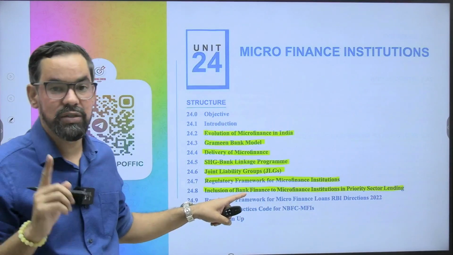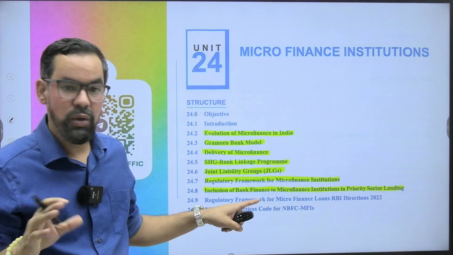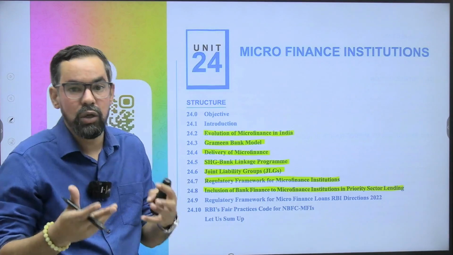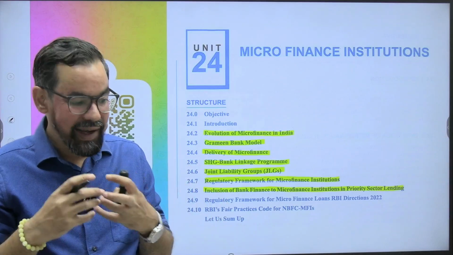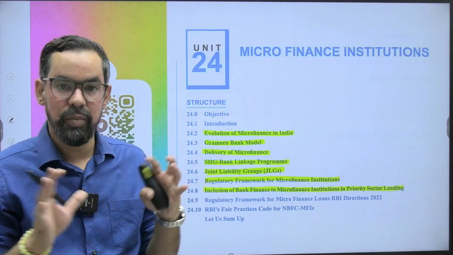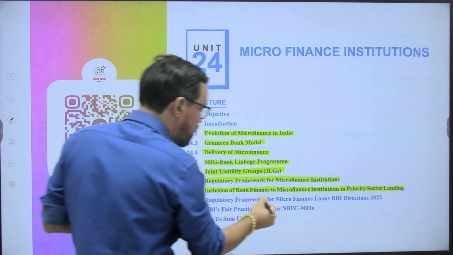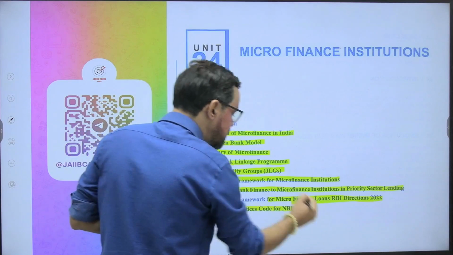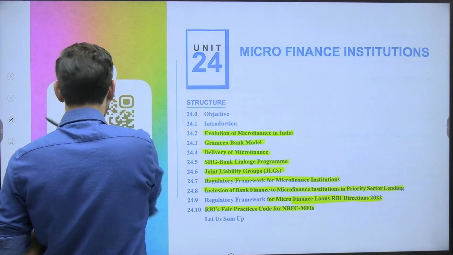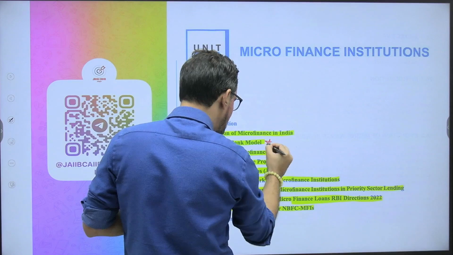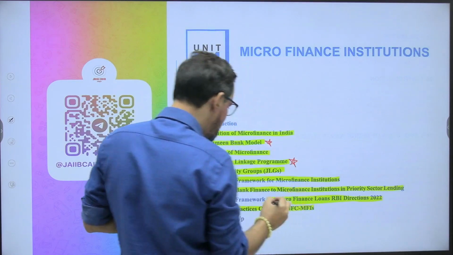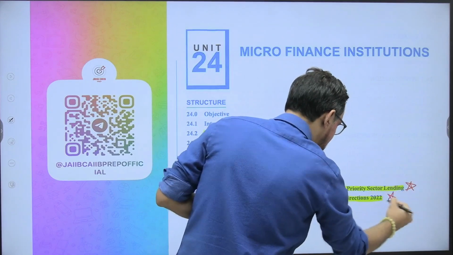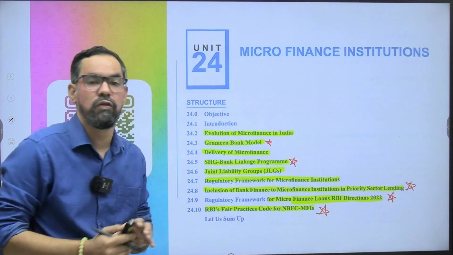Then we have the regulatory framework for microfinance institutions, and the inclusion of bank finance to microfinance under priority sector lending. This part is very important. In 2011 or 2012, when RBI included this, the amount that banks lend to microfinance institutions was covered under their PSL targets. Then the regulatory framework for microfinance loans, RBI Directions 2022, and RBI fair practices. Out of these, the Grameen Bank model, self-help groups, JLGs, the priority sector norms and the regulatory requirements are the important parts of this unit.